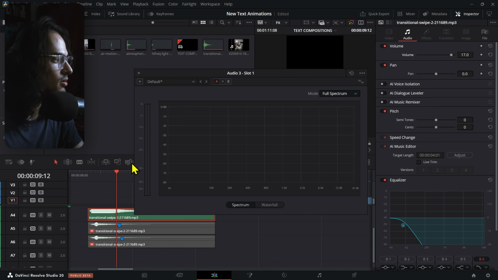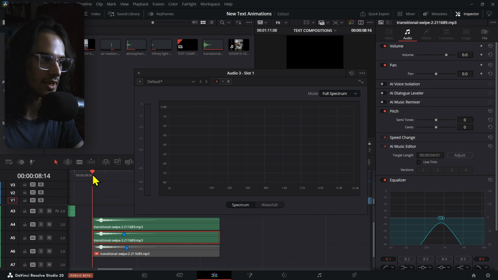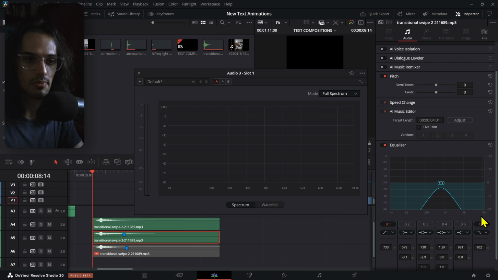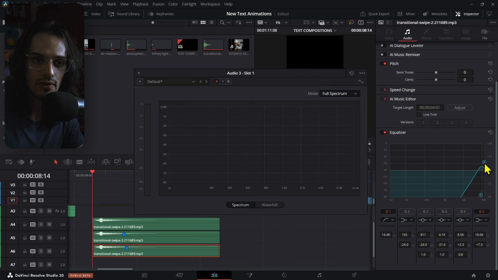subtle, almost non-existent. But for some reason, this is the 20 beta, so some tracks stopped sounding at all, and I'm not sure why that is. But then we have this medium, which I use B1 and B6 for, and then just move these around to cover those mid frequencies. And then the high one, which is obvious, and I could just turn off this B6 if I wanted. But if you want this to be a little bit higher, that's what I did right here, right?